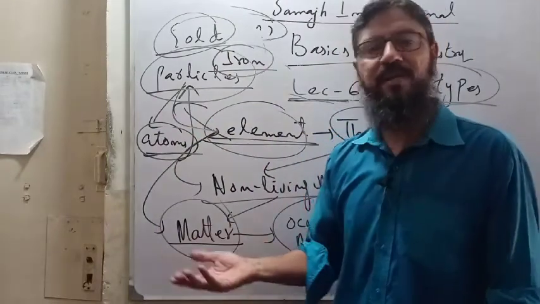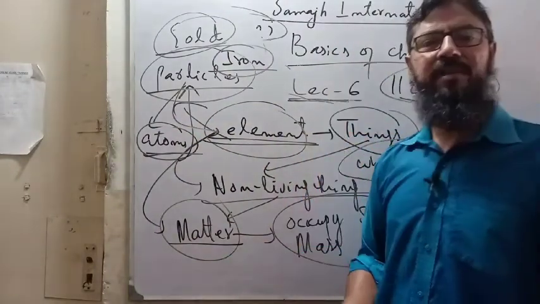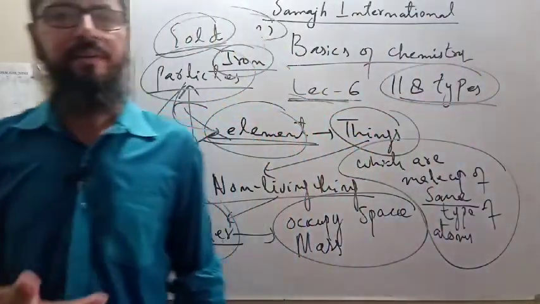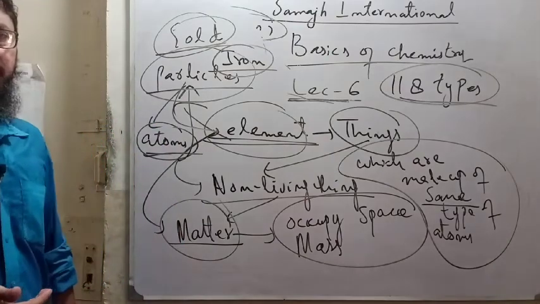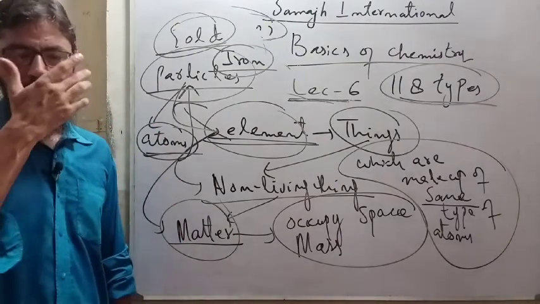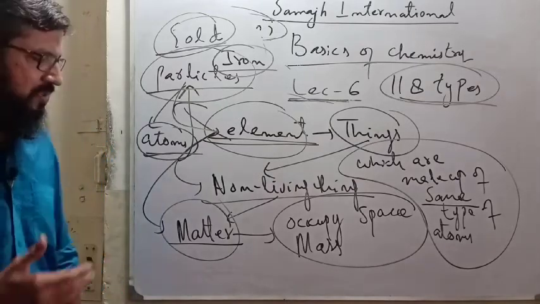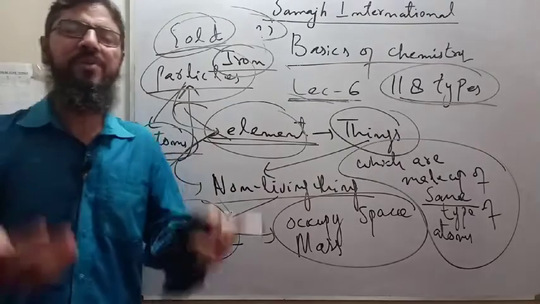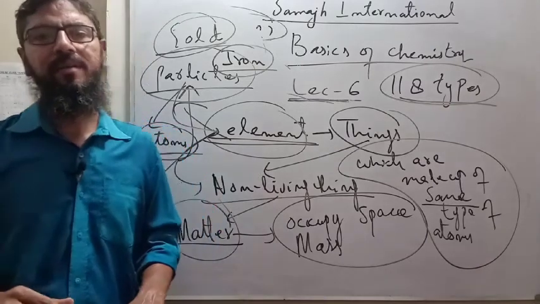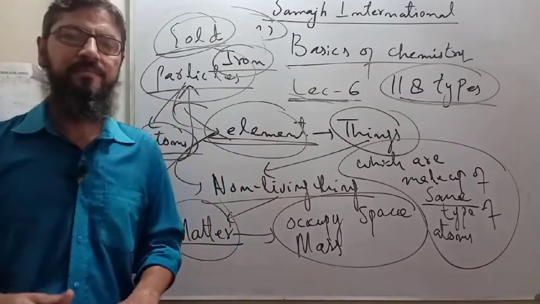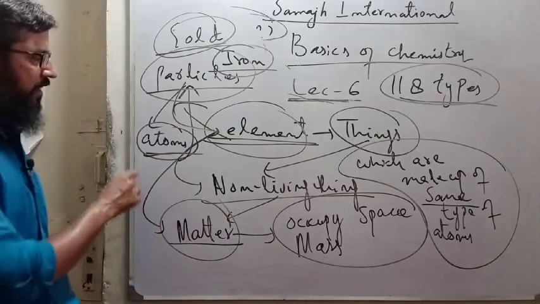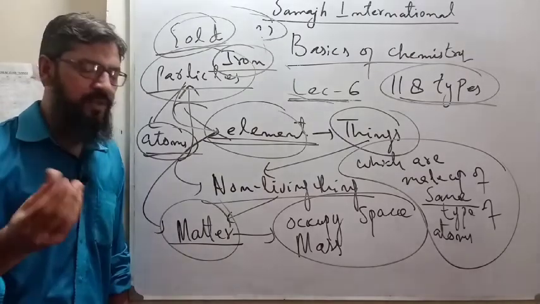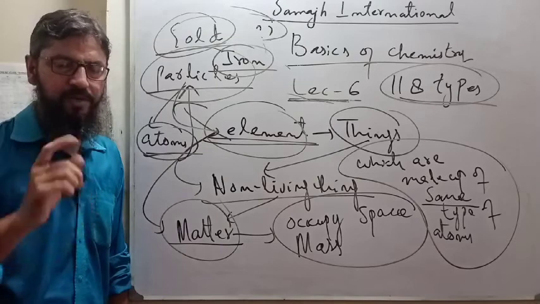Hydrogen gas is made up of the same type of atom. That's why hydrogen gas is called an element. Oxygen gas is called an element. Fluorine gas is called an element. Bromine is called an element. Sodium, magnesium, argon, krypton, xenon, copper, calcium, all these names which you have listened to, all these names which you have seen in the periodic table are actually made up of the same type of atoms. That's why they are called elements. Are you getting me? So what are the elements? Elements are only those things which are made up of the same type of atoms. Got it? Be with me.